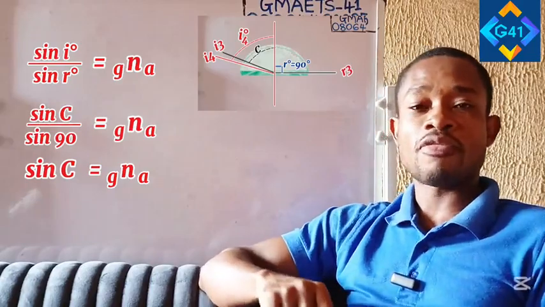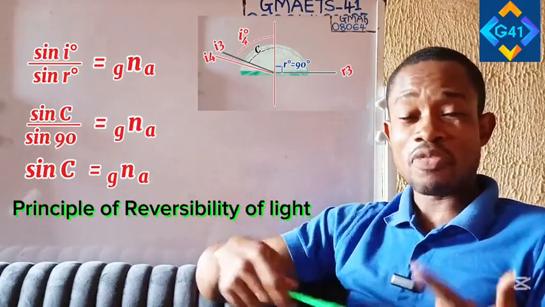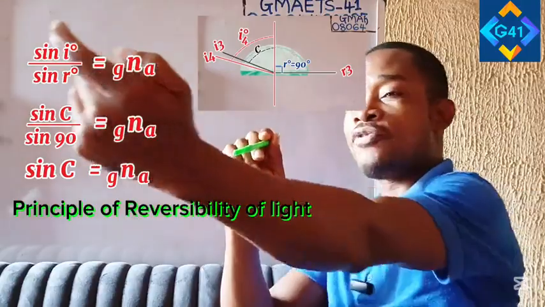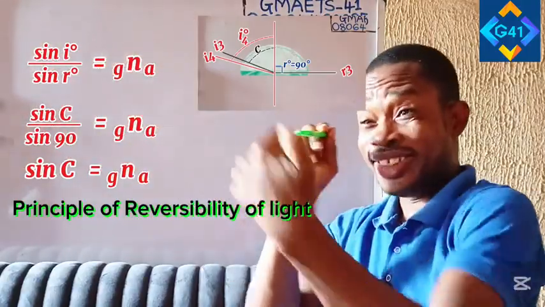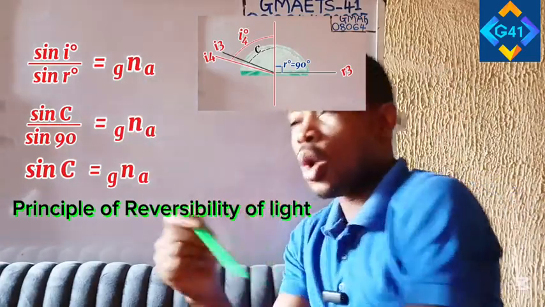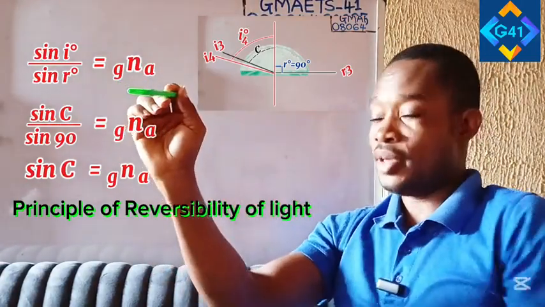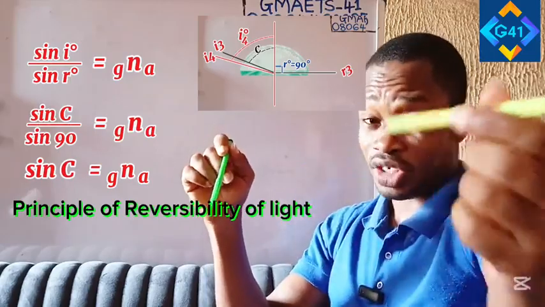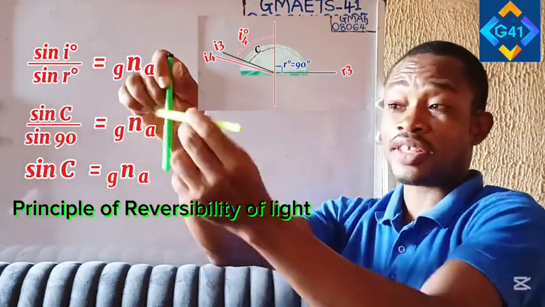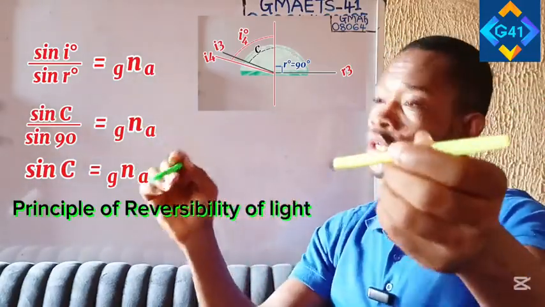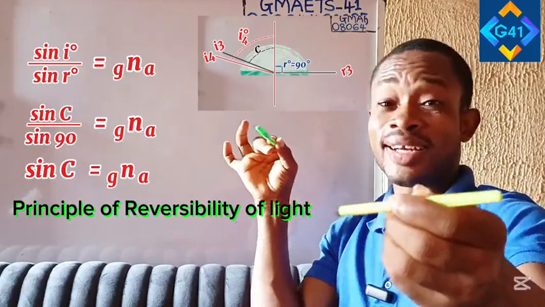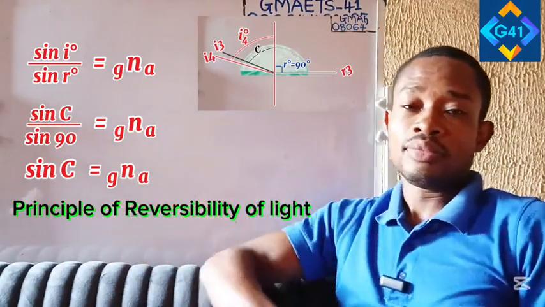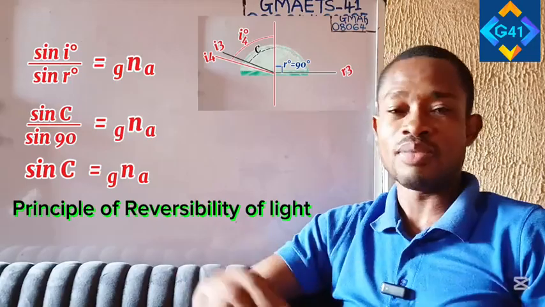Using the principle of reversibility of light. If I pass light straight this way, and then someone now focuses that same light from that direction, in that way, it will follow that same path. Watch, I send in light like this, maybe it met a refracting surface and then it bent this way. If you focus light from this direction, now this way, and it meets a refracting surface in that same direction that it refracted, that light will come back this way exactly, which means the forward direction and the backward direction are the same. We refer to that as the principle of reversibility of light.